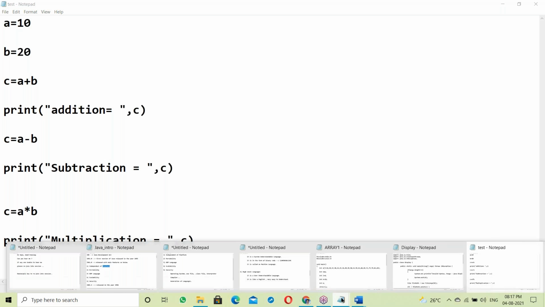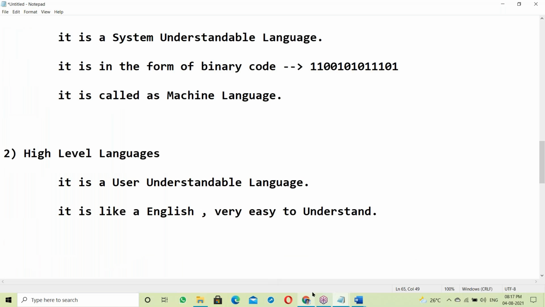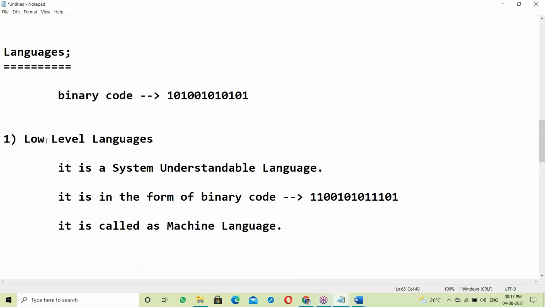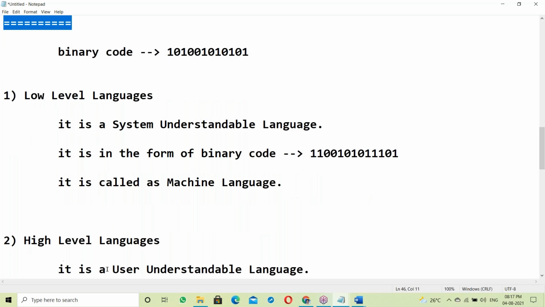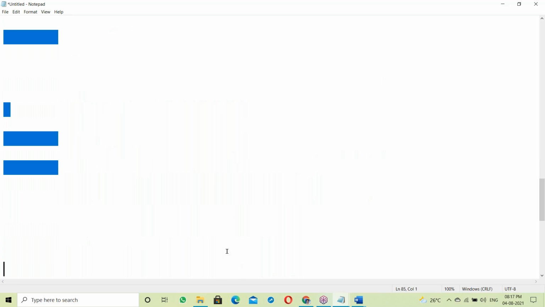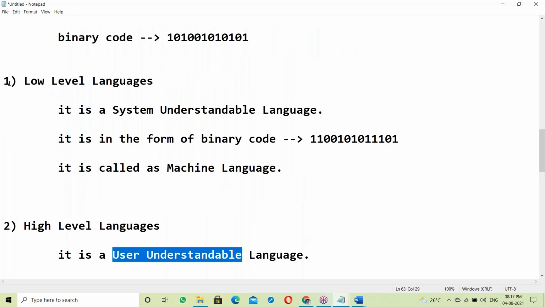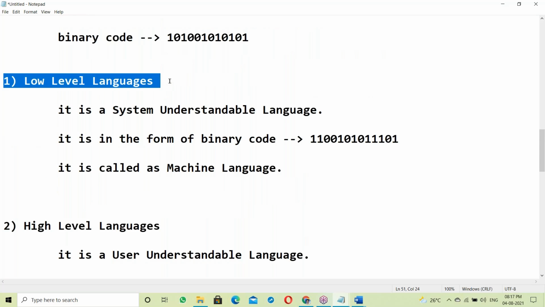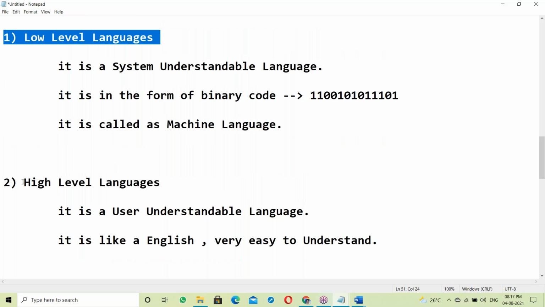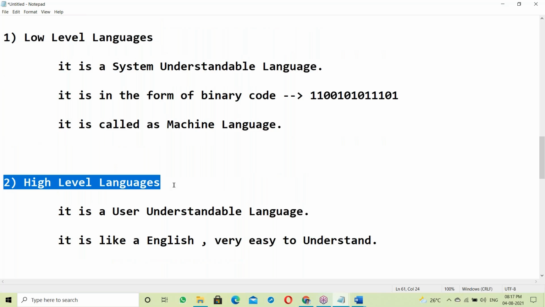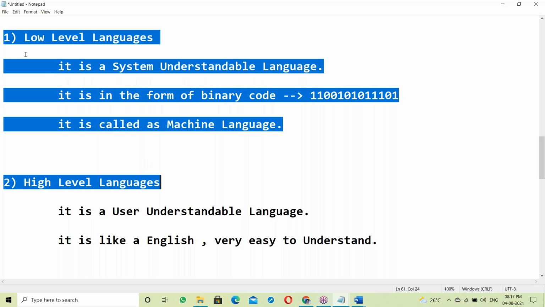Low level and high level language. In software, languages are basically in two categories. One is user understandable language, another is computer understandable language. User understandable and system understandable. System understandable is called low level language. User understandable is called high level language.